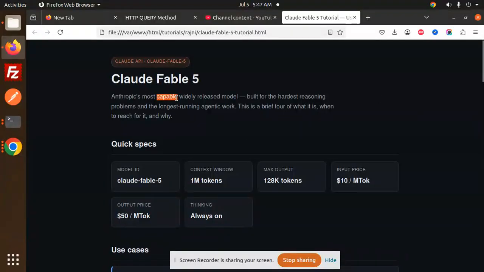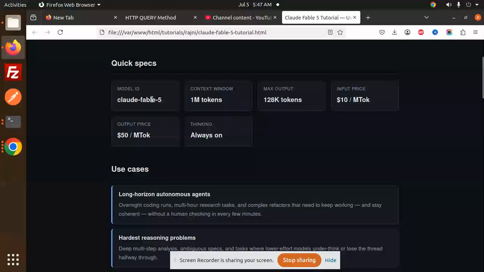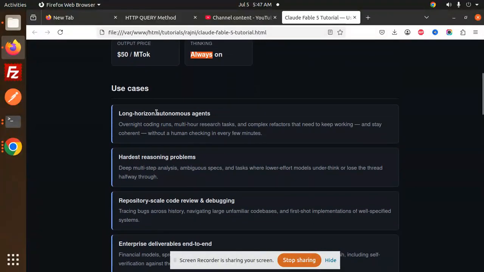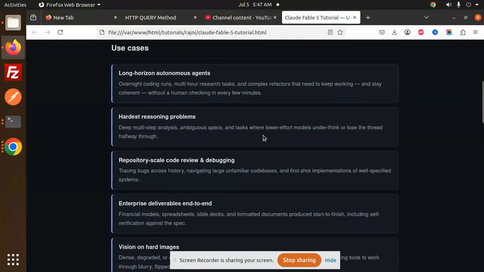So Anthropic's most capable widely released model, built for the hardest reasoning problems and the longest running agentic work. This is a brief tour about that one. So Claude Fable: 1 million tokens, 128 tokens max, input price, output price, and thinking always on. Use cases: long horizon autonomous agents, overnight coding runs, multi-hour research tasks, and complex refactors that need to keep working and stay coherent without a human checking every few minutes.